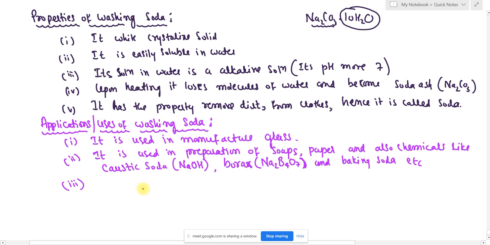Have you seen the advertised Colin liquid on TV? It is a spray used to clean glasses. That Colin is prepared from sodium carbonate along with vinegar. When we mix definite proportions of washing soda and vinegar, we get a Colin-like substance, used for cleaning utensils and glasses.